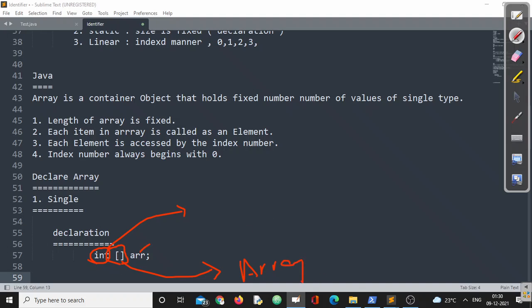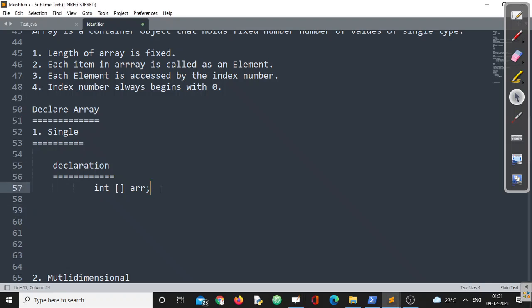Now this is the name of the array, ARR. Int basically refers to the data type of the array, and we have not specified the size, because we don't know the size as of now. This is what is called array declaration.